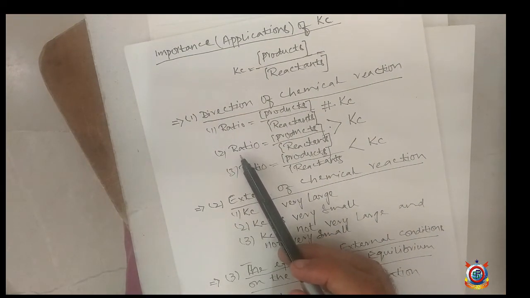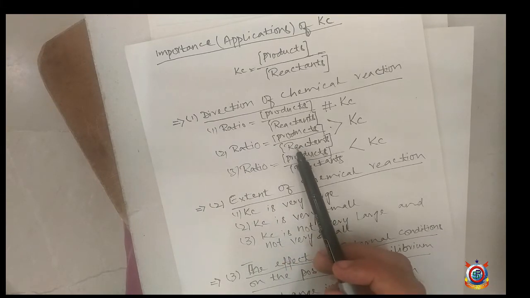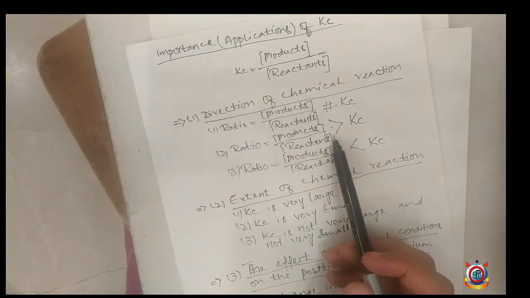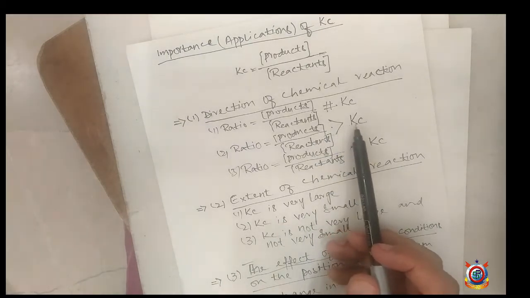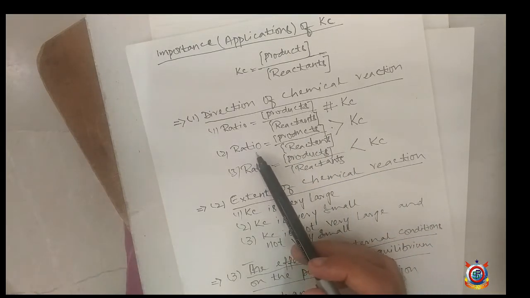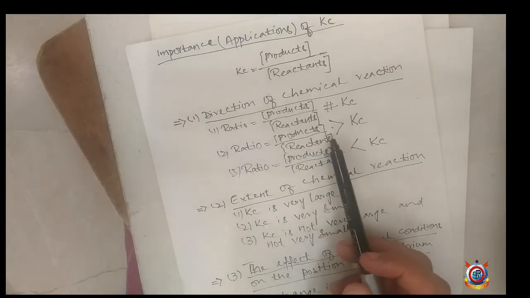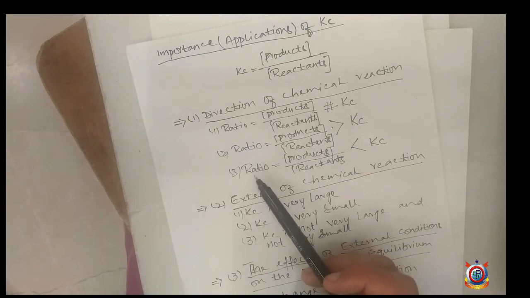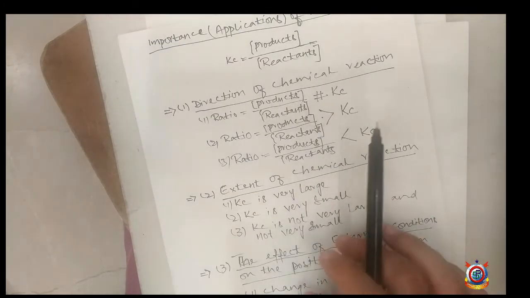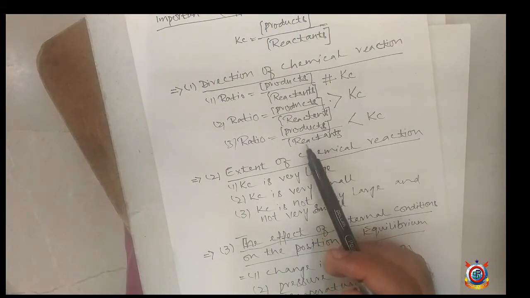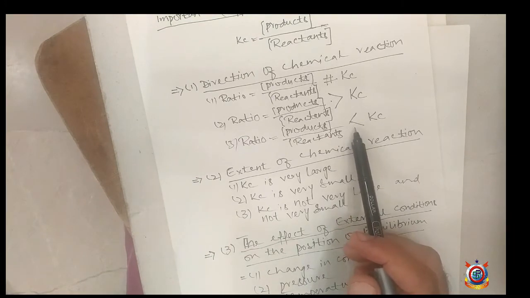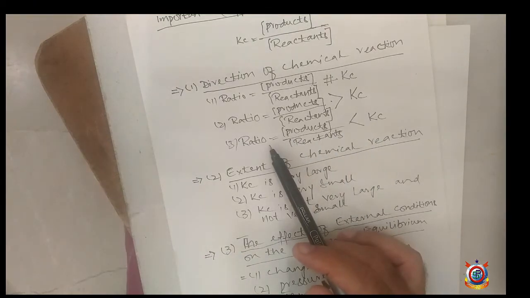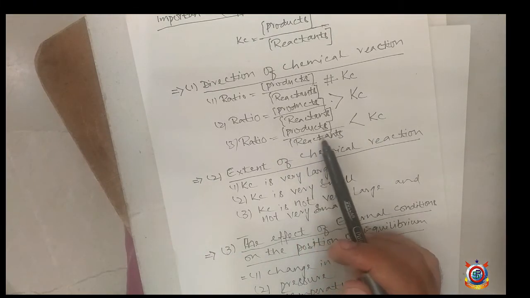Second possibility, if the ratio of product and reactant is greater than the value of Kc, this sign is used for greater, then the reaction will move in the reverse direction to achieve the position of equilibrium. Third possibility, if the ratio of product and reactant is less than the value of Kc, this symbol is used for less, then the reaction will move in the forward direction to achieve the position of equilibrium.